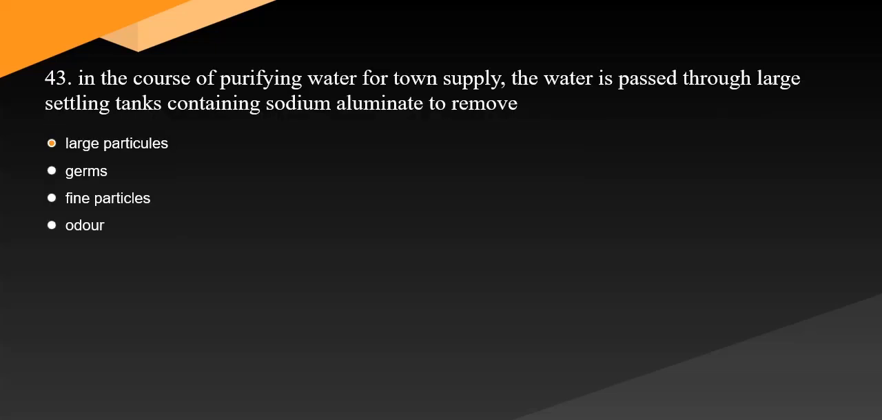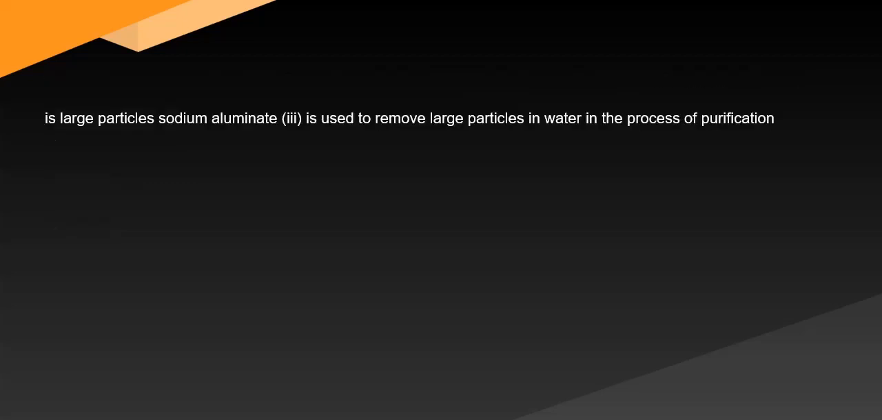43 In the course of purifying water for town supply, the water is passed through large settling tanks containing sodium aluminate to remove. Answer is large particles. Sodium aluminate(III) is used to remove large particles in water in the process of purification.